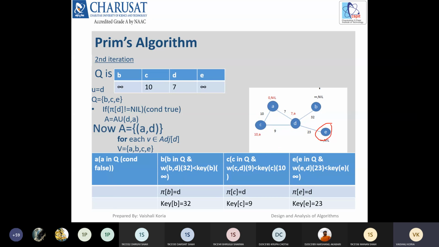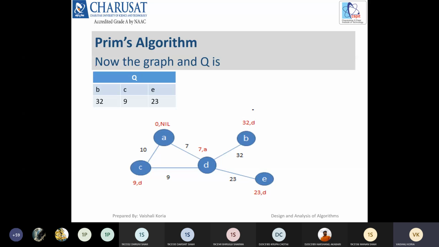And same way for E, 23 is obviously less than infinity, so the key of E would be 23 and the parent of E would be D. So after the second iteration you have this. All the keys are updated like this, all the parents are updated, and these are the queue contents.